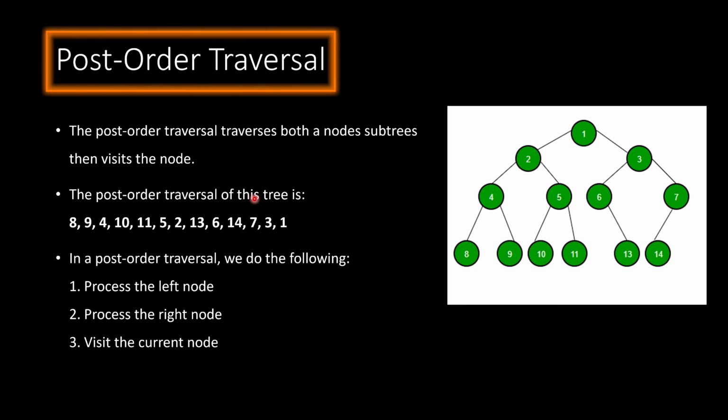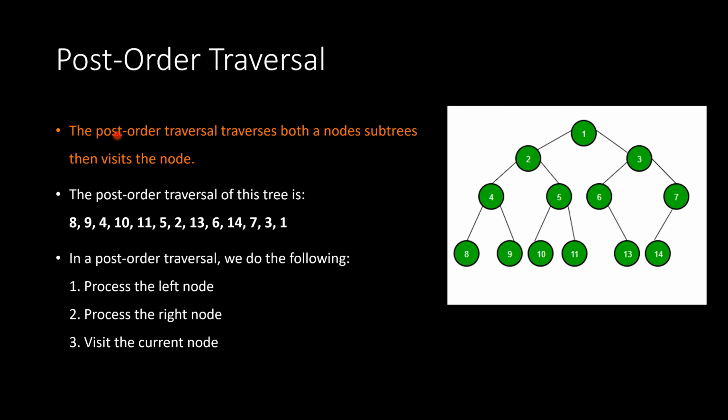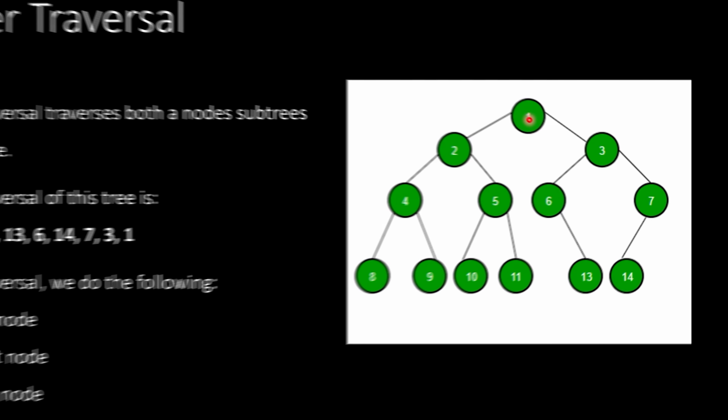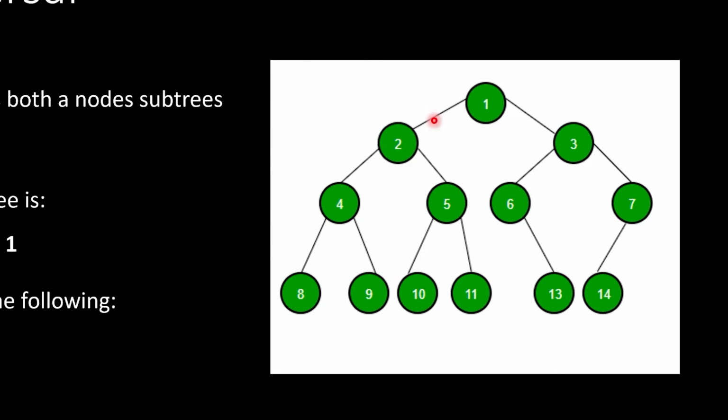Okay. Next slide here, we have post-order traversal. The post-order traversal traverses both a node's subtrees, then visits the node. The post-order traversal of this tree is the following. So for this, we're processing the left, processing the right, and then visiting the current node. So let's start at 1. Okay, so we're going to process the left, then the right, then visit.